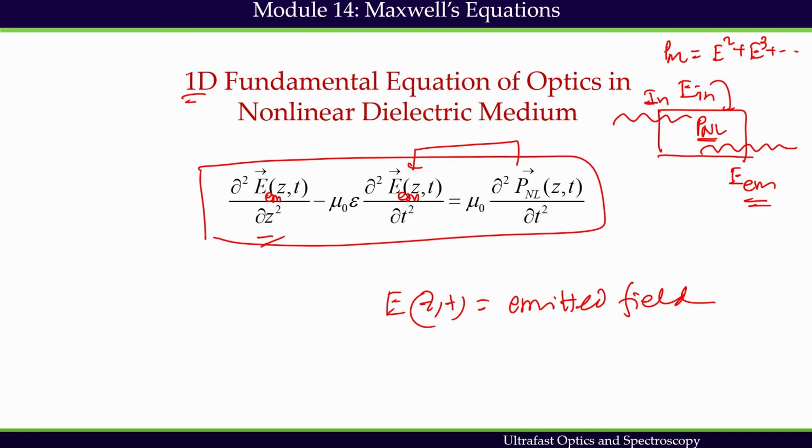propagation of an ultrafast pulse in a dielectric medium, non-magnetic medium, source-free medium.